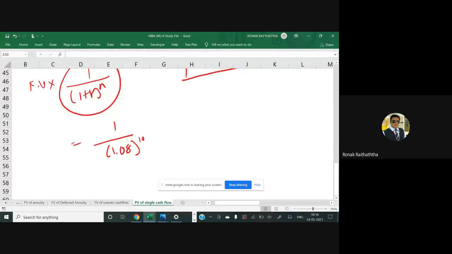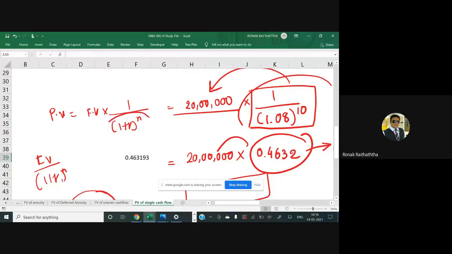So what I'll do, at one time I'll press 1 divided by 1.08 in the calculator. And whatever answer I have got, I'll keep on pressing equal to for 9 more times. So that would be my entire discounting factor. So the discounting factor can be found that way too. Or the previous way that we had adopted was you find this 1 plus R raised to n, and whatever value you get, the 1 will be divided by that value.